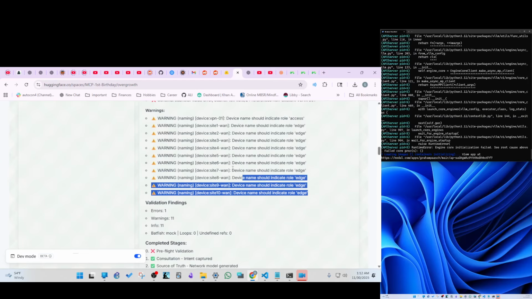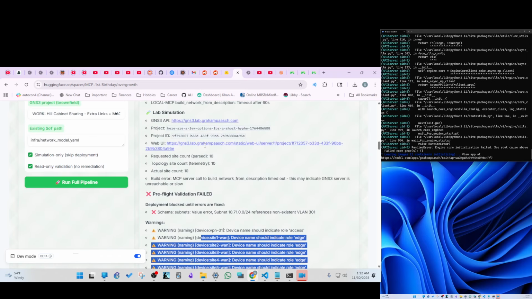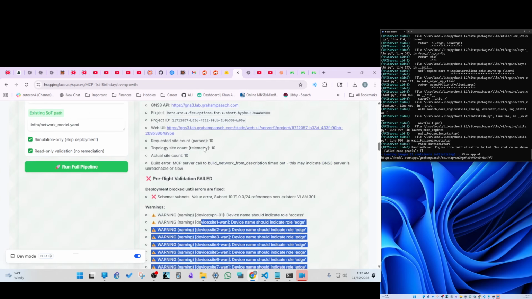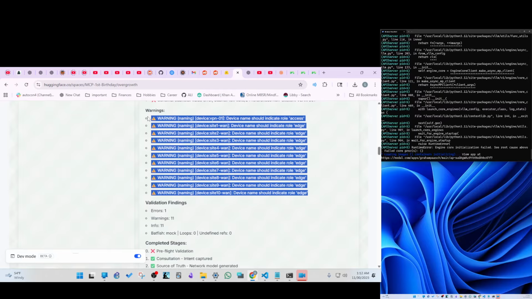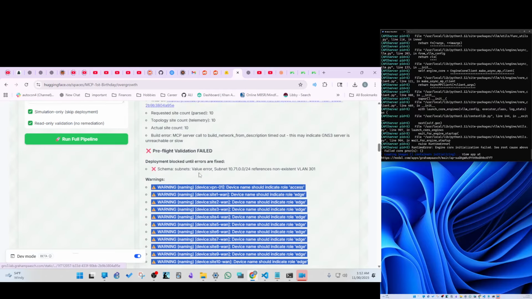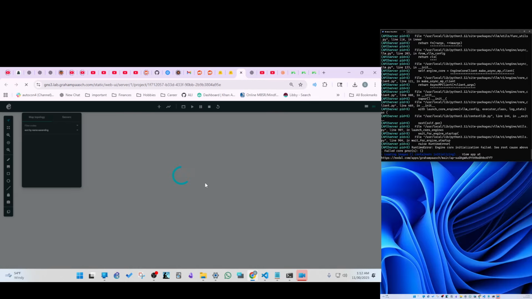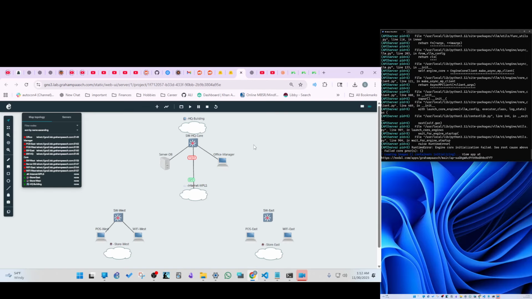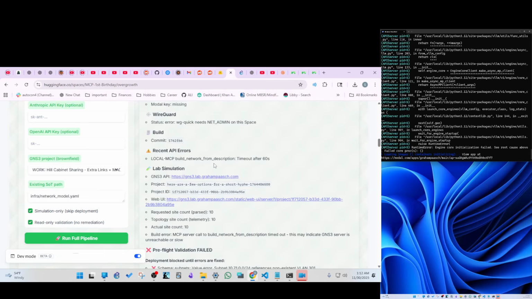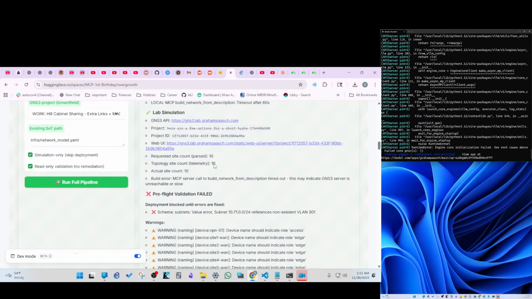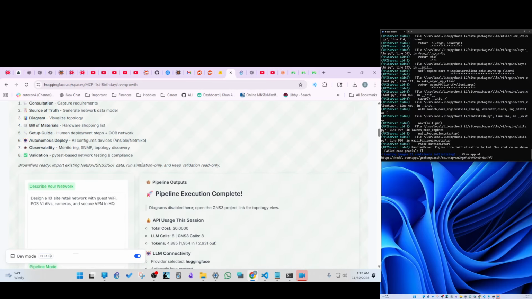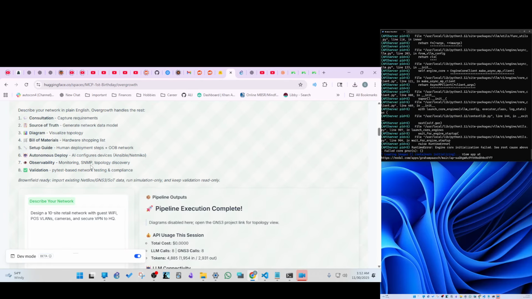We got the naming errors. It should indicate the role there. So I think if we use a special model that picks these names more intelligently, it might get that better. But here's the proof in the pudding. Oh, okay. Well, it only has 3 sites rather than 10.